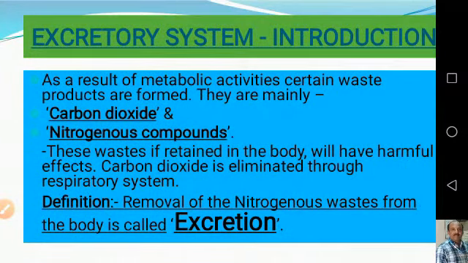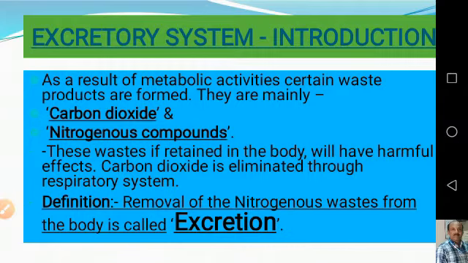To start with, in every organism different types of metabolic activities take place, and as a result of these metabolic activities certain waste products are formed, mainly carbon dioxide, nitrogenous compounds as well as many other compounds.